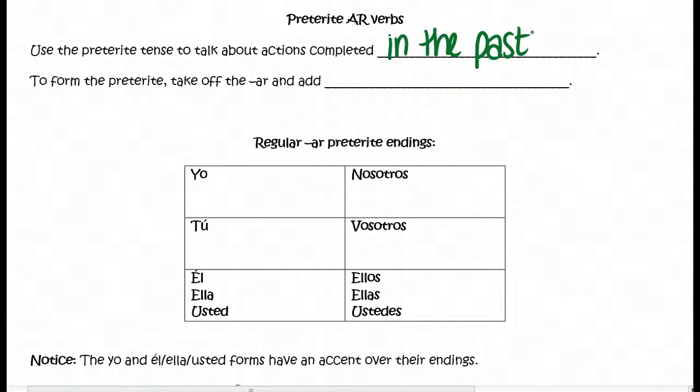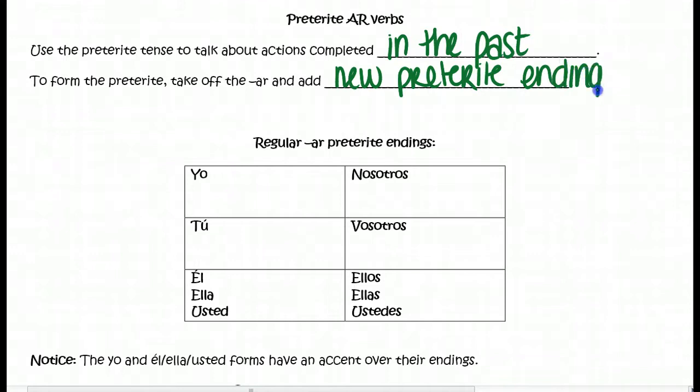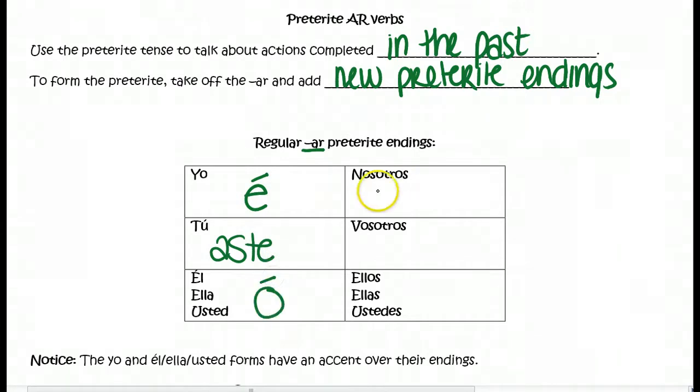So to form the preterite, basically you take off the AR and you add the new preterite endings. So below are the endings that you add for a regular AR preterite verb. The yo form is going to end in é. Tú form is going to end in aste. Él, ella, usted form will end in ó. Nosotros will end in amos.